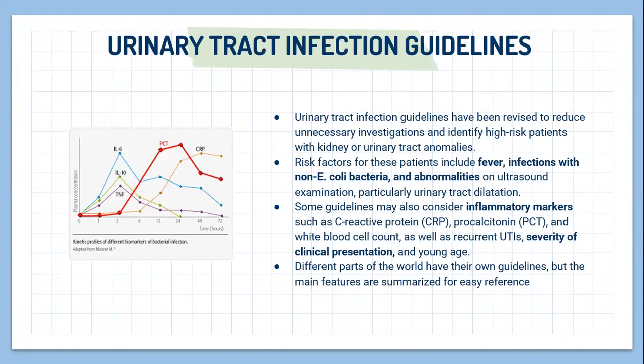On the guidelines of urinary tract infection, we can say that they have been revised to reduce unnecessary investigation and identify high-risk patients with kidney or urinary tract anomalies. Risk factors for these patients include fever, infections with non-E. coli bacteria, or abnormalities on ultrasound examination, particularly urinary tract dilatation. Some guidelines may also consider inflammatory markers such as CRP and PCT and white blood cell count, as well as recurrent UTI, severity of clinical presentation, and young age. Different parts of the world have their own guidelines, but the main features are summarized for easy reference.